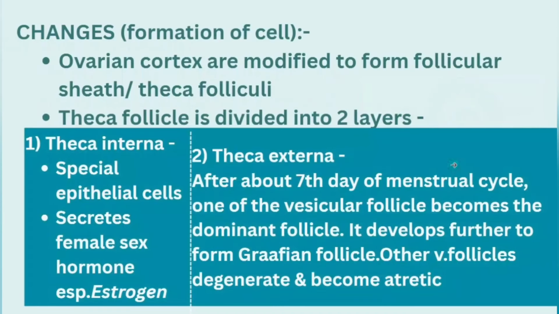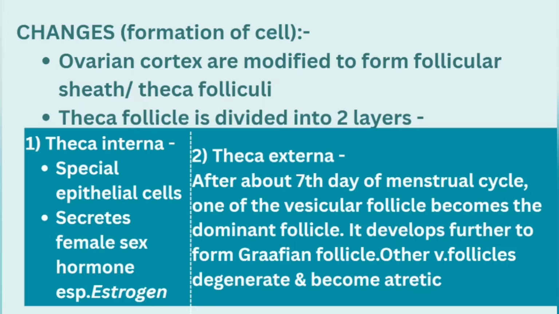Next we are going to see the changes in the formation of this cell. So the ovarian cortex cells are modified to form the follicular sheath, the theca folliculi. Theca folliculi is divided into two layers, that is theca interna and theca externa. Theca interna is special epithelial cells that secrete female sex hormones, especially estrogen.